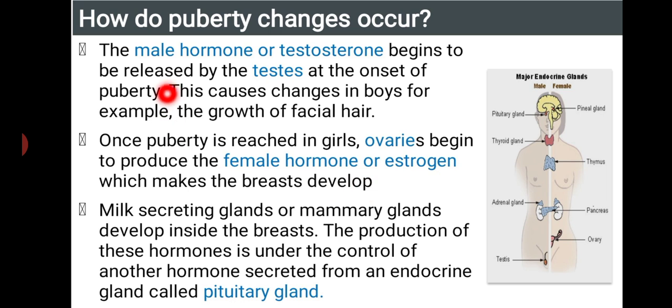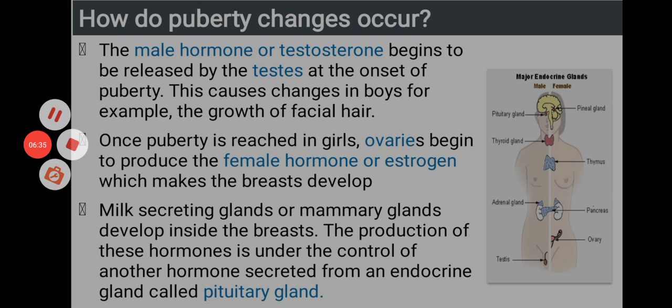So here the male hormone is testosterone and the female hormone is estrogen. Whenever the eggs start to attain maturity, breasts start to develop in girls, and along with that, milk-secreting glands or mammary glands develop inside the breast. The production of these hormones is under the control of another hormone from an endocrine gland called the pituitary gland. Keep in mind that even the milk secreted in the breast is mainly influenced by the pituitary gland.